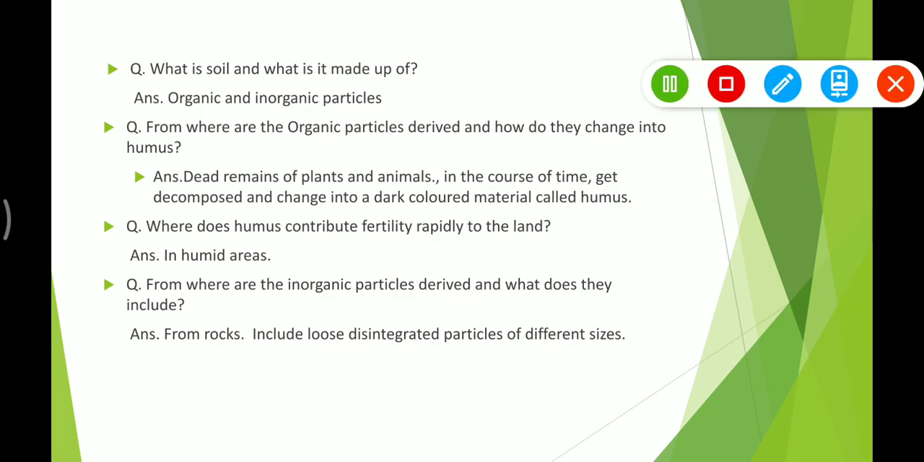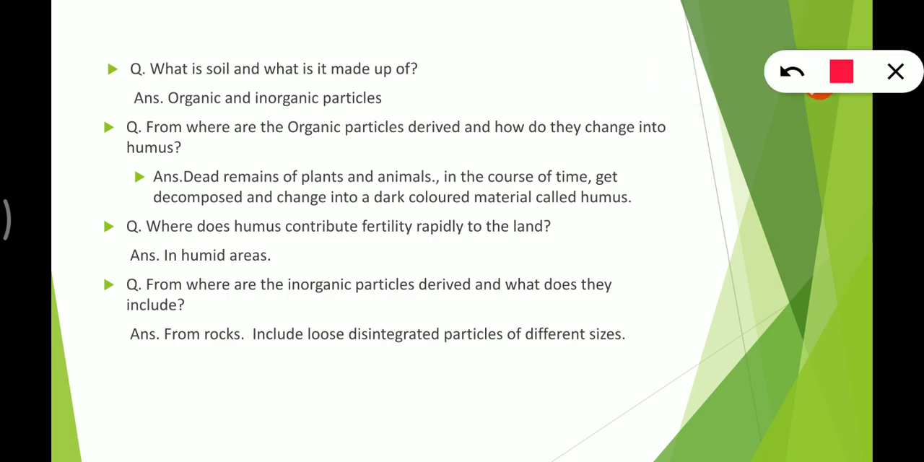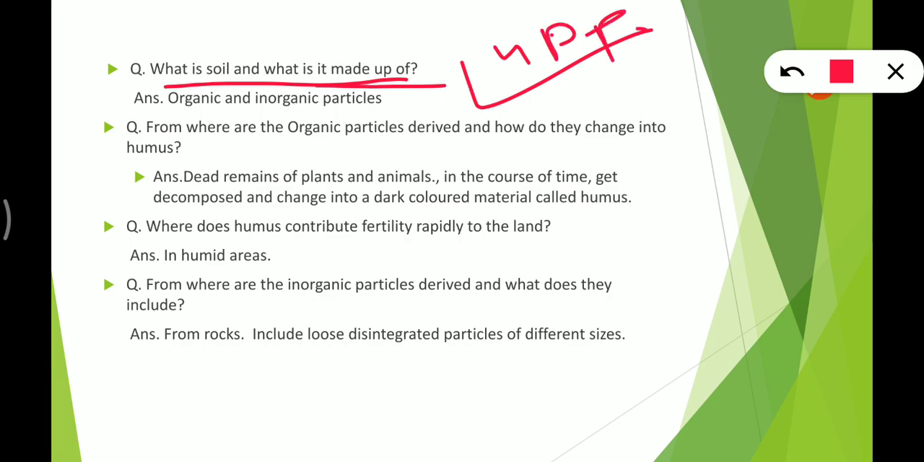Now here we have the next question. What is soil and what is it made up of? Soil is the upper layer of the land, here I forgot to write the answer, right? So the upper layer of the land is known as soil, and it is made up of organic and inorganic particles.